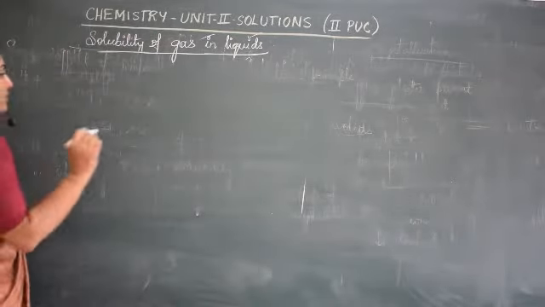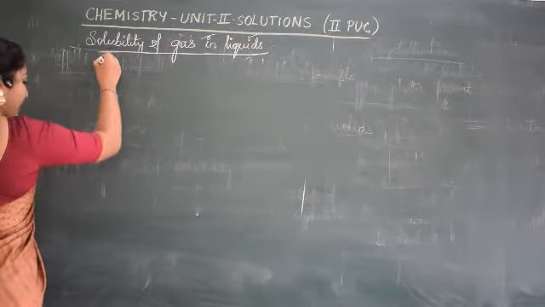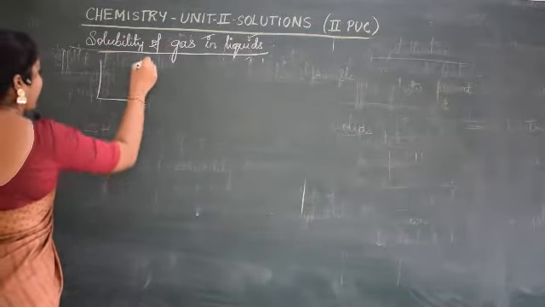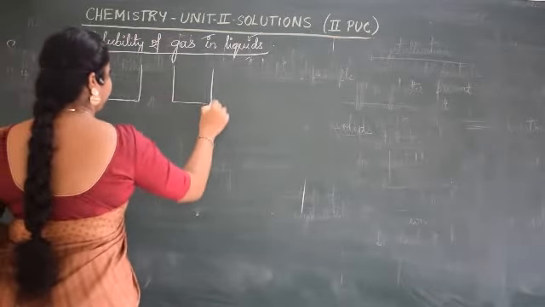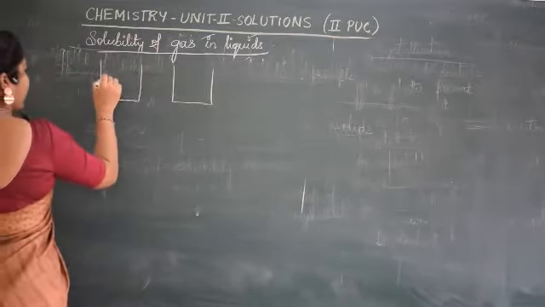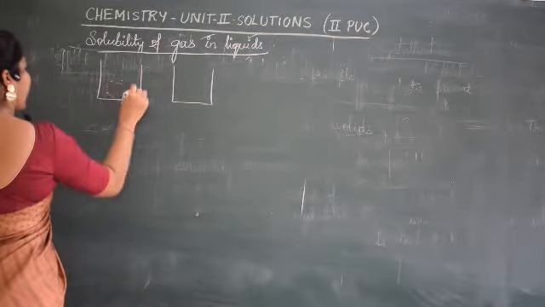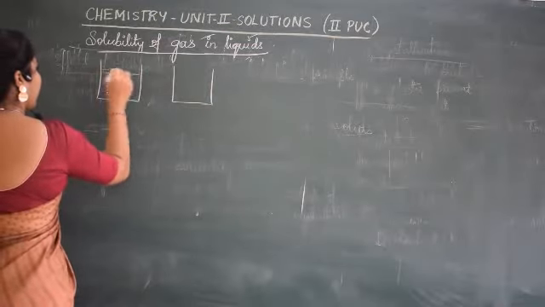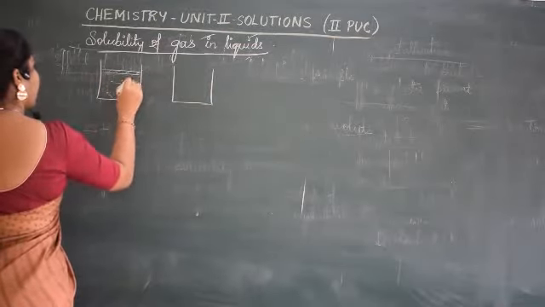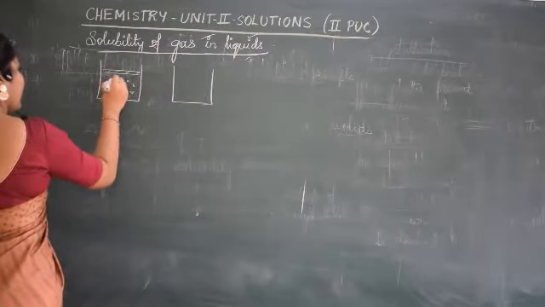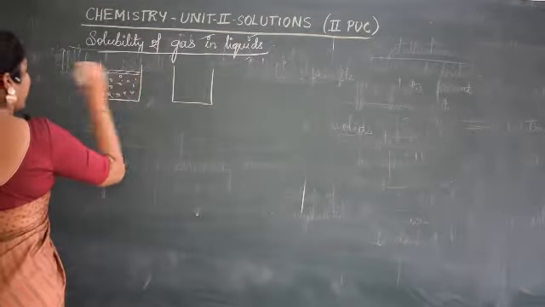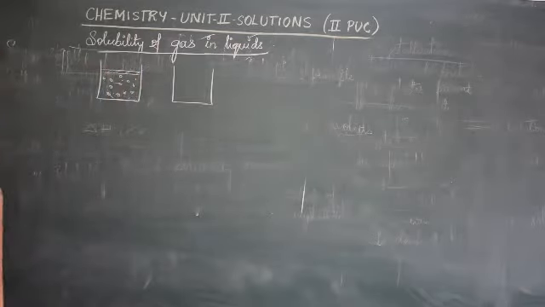So we will consider two conditions. These are the gaseous particles in a given amount of liquid.